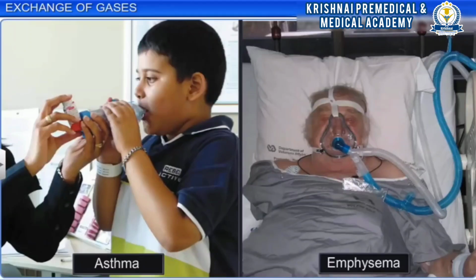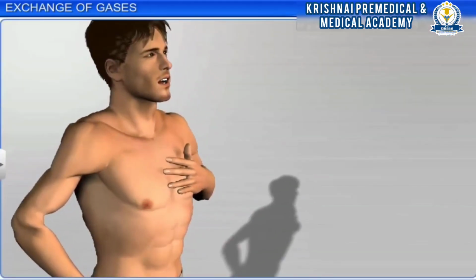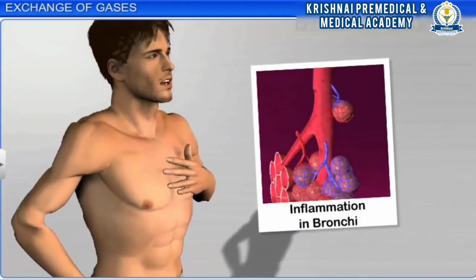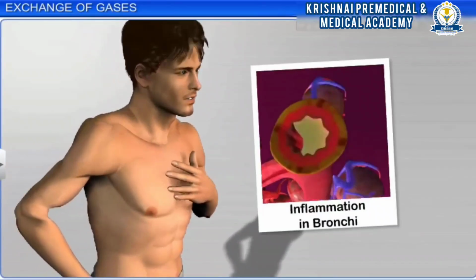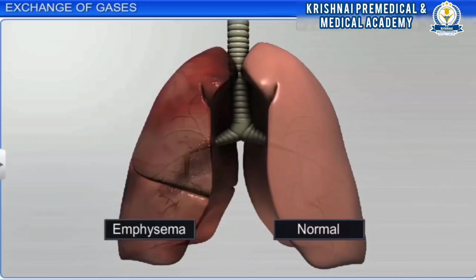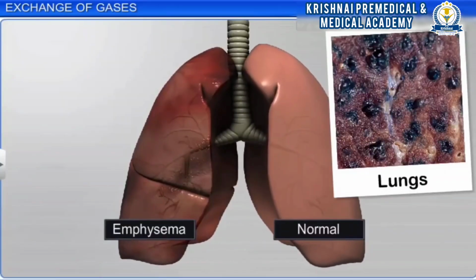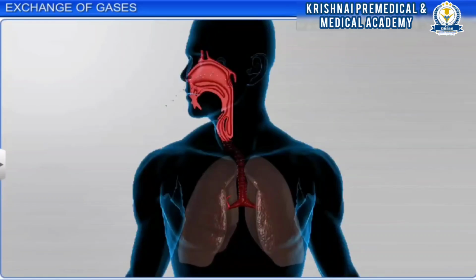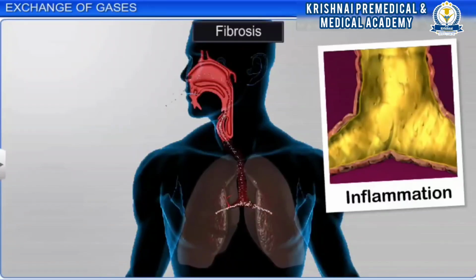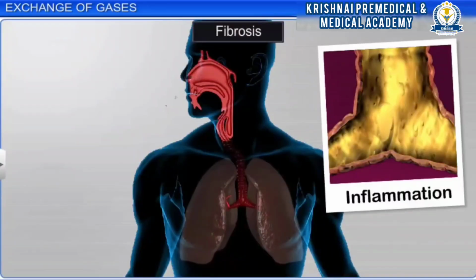Asthma and emphysema are disorders of the respiratory system caused by environmental factors. Asthma is characterized by difficulty in breathing due to inflammation in bronchi and bronchioles. Emphysema is a chronic disorder caused by rupture of the alveolar walls, which decreases the respiratory surface. In industries involving grinding and stone breaking, long-term exposure to dust gives rise to inflammation resulting in fibrosis and lung damage.